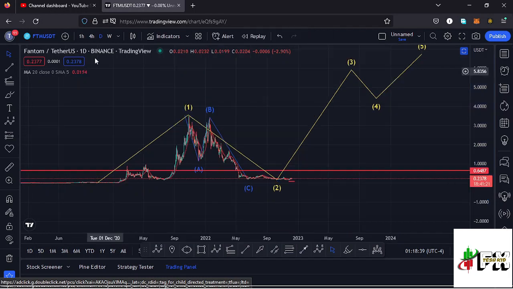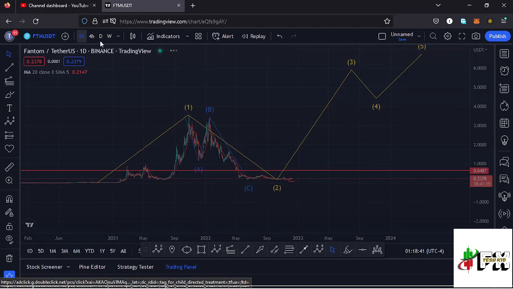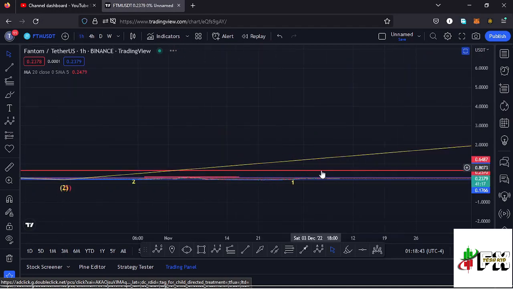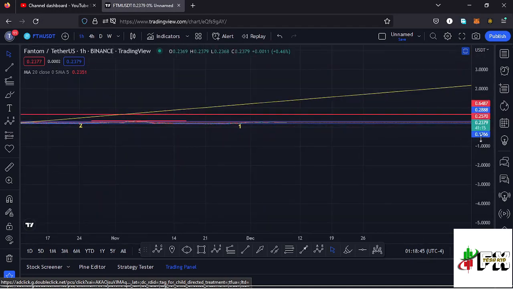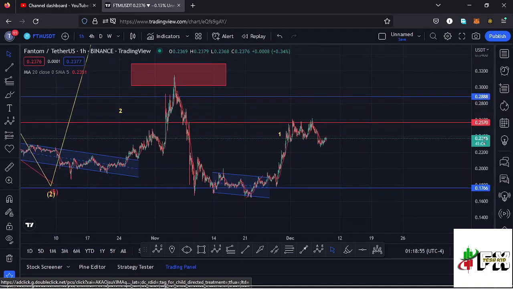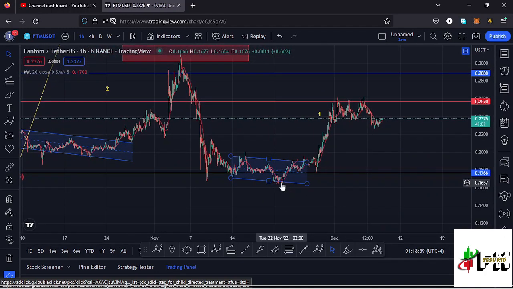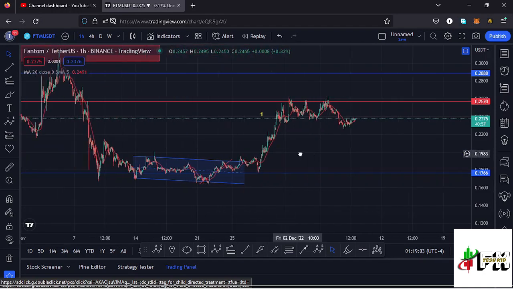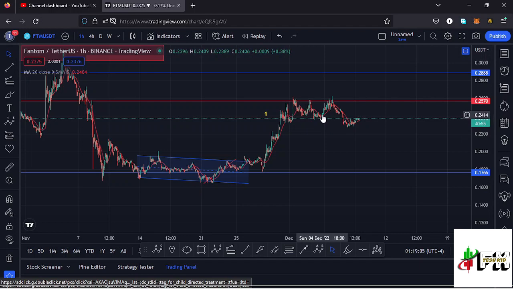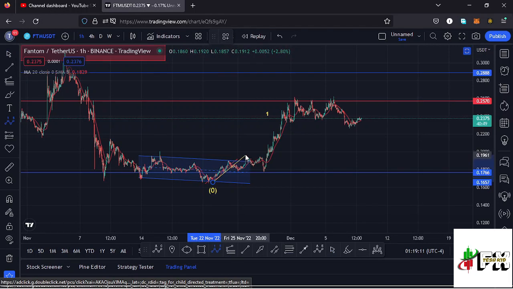Jumping to the 1 hour chart for further analysis and also give you the short-term scenarios that I'm expecting to play out here on the Fantom chart. Here on the 1 hour chart, you can see that before we made our low at around the $0.016 mark, we had been trading within this channel, and we managed to break out of the channel to the upper side. And in that movement to the upper side, Fantom has been obeying the Elliott wave structures, having that movement to the upper side as the first wave to the upper side.